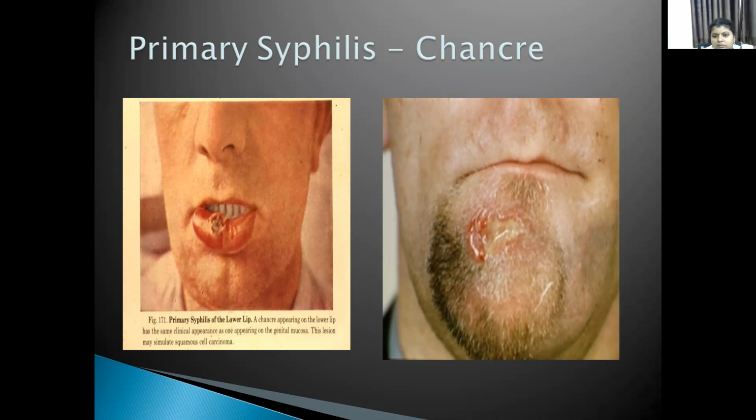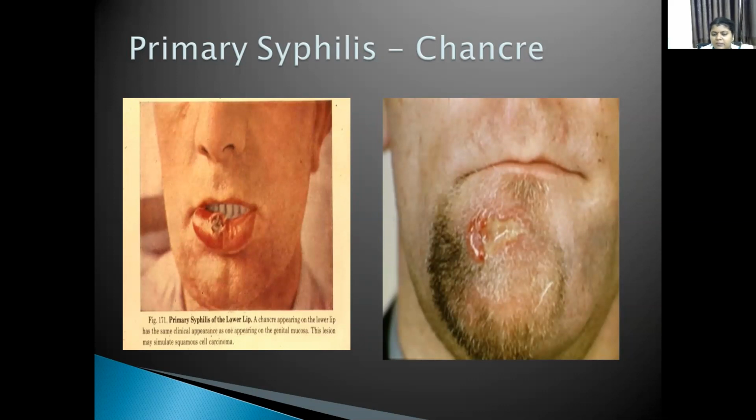Even before the appearance of this primary chancre, these spirochetes enter into the lymph and blood vessels. So during the late incubation period also they are highly infectious. At this juncture, we can observe the lymph nodes are swollen and rubbery in consistency.